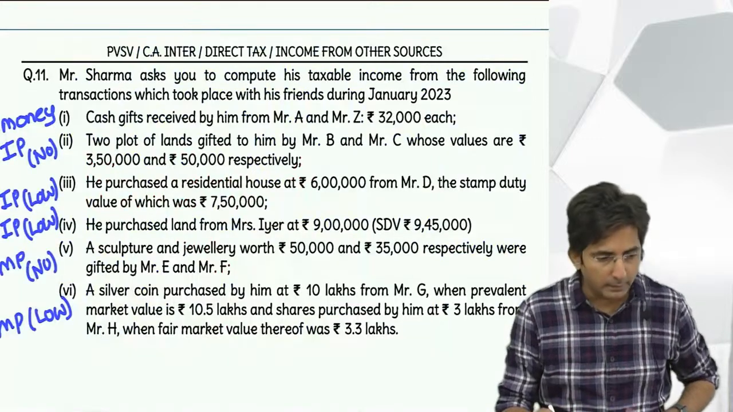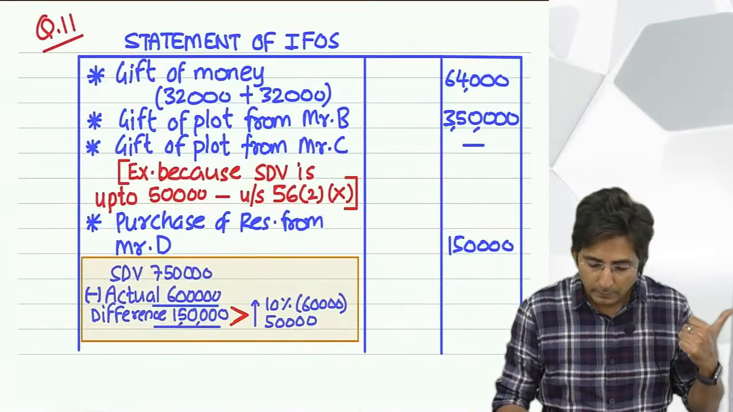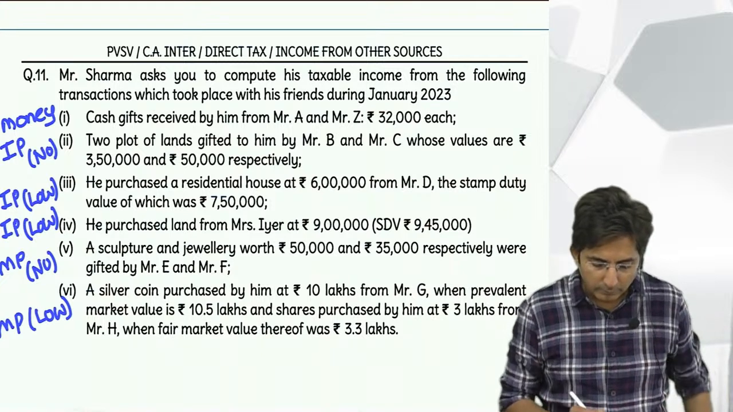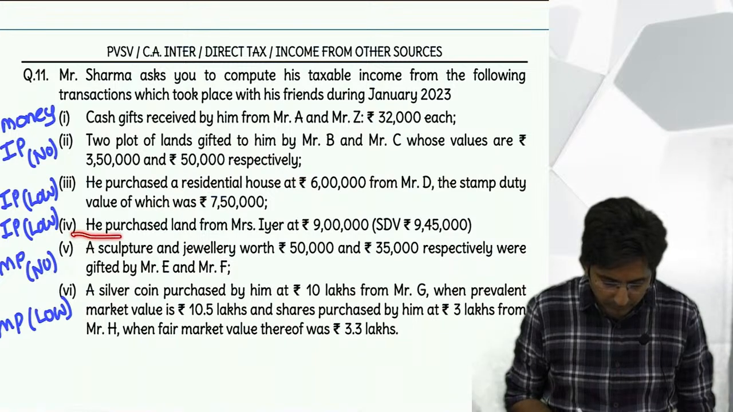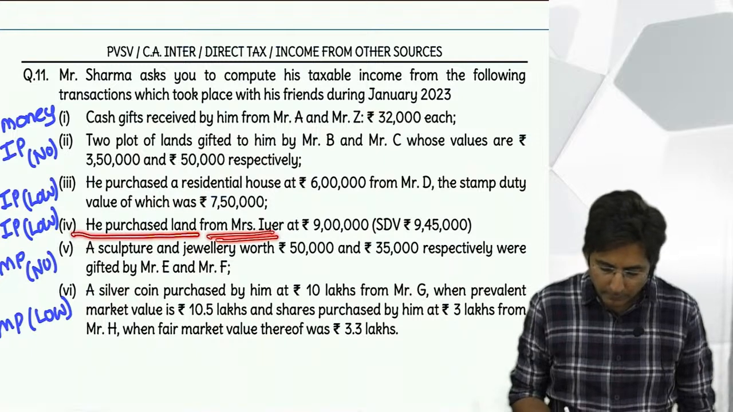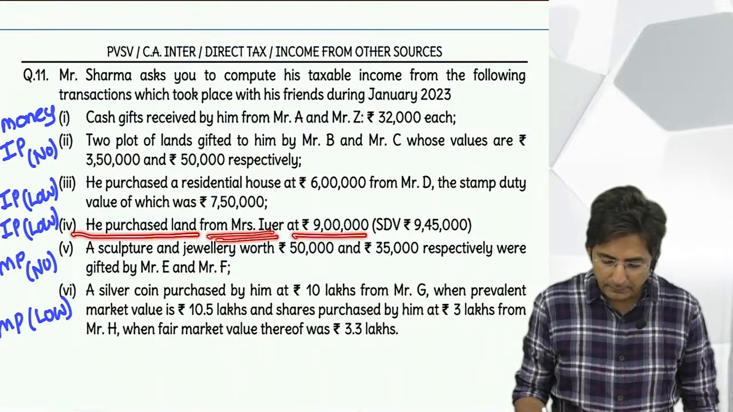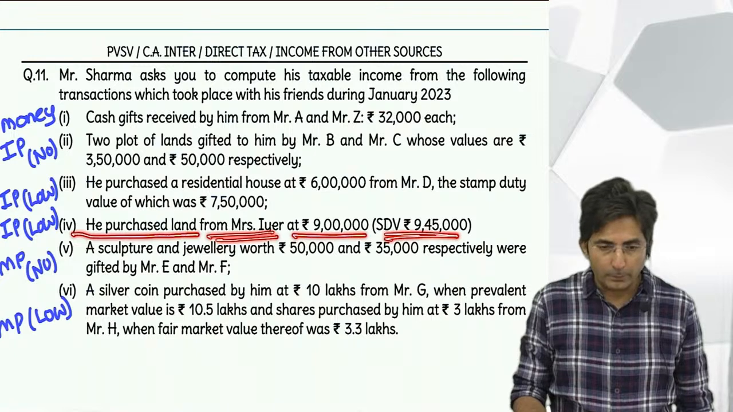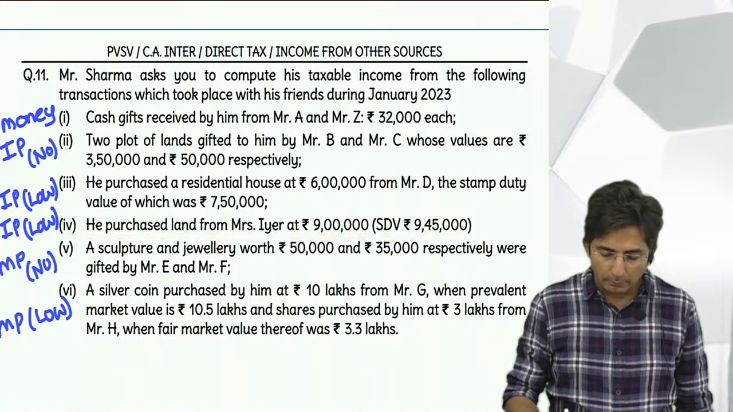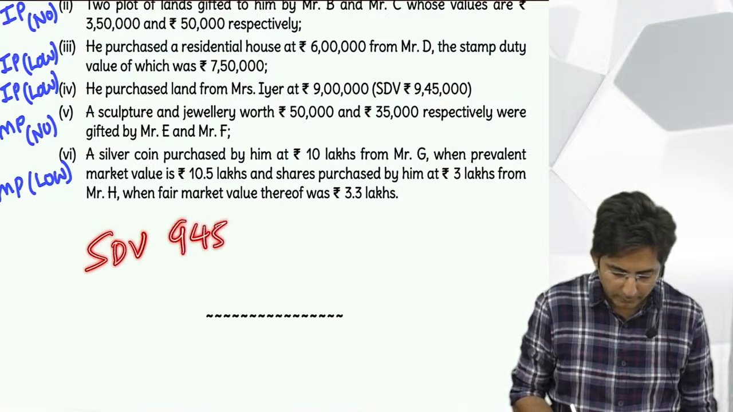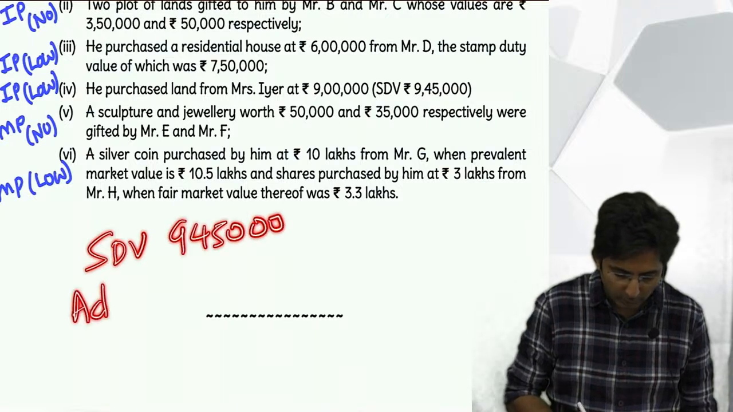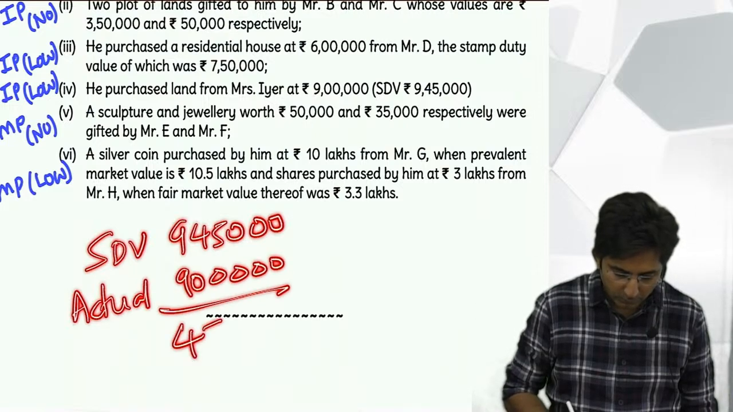Now that we have done this thing, for practice you will find one more such point, point 4. He purchased land from Mrs. Iyer at 7 lakhs, SDV 9 lakh 45. Again it is a low price. So how will you do the working? SDV 9 lakh 45,000, actual 9 lakhs. Difference 45,000.